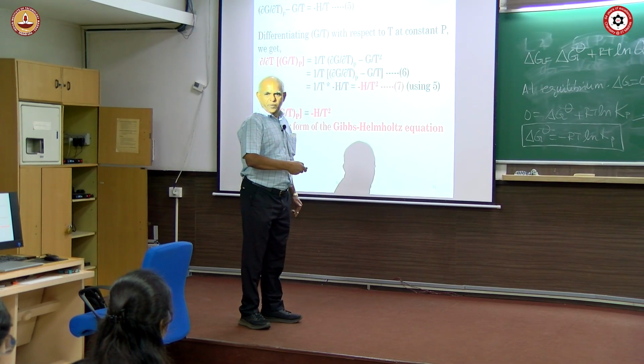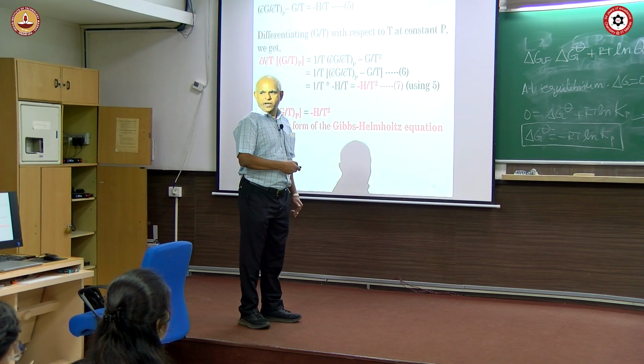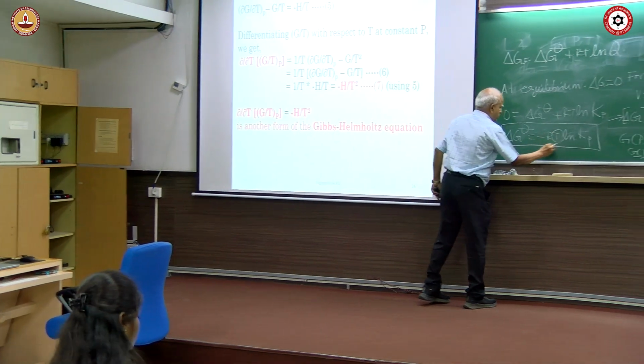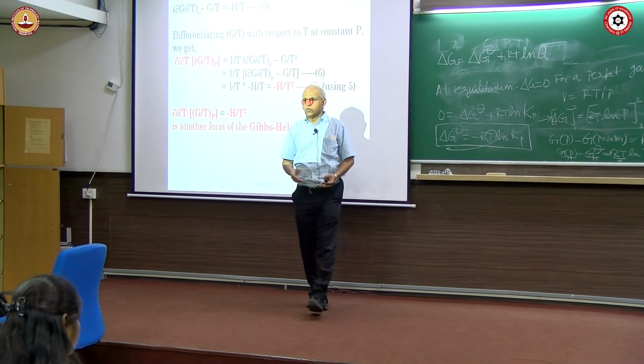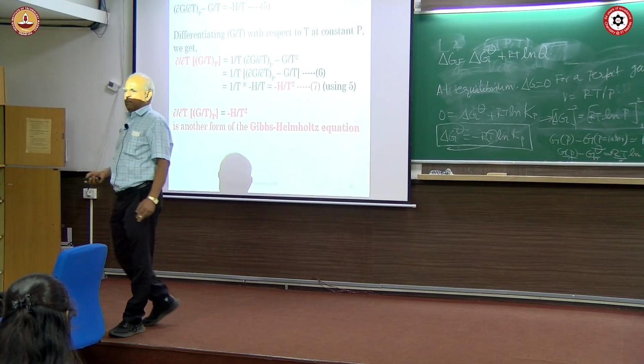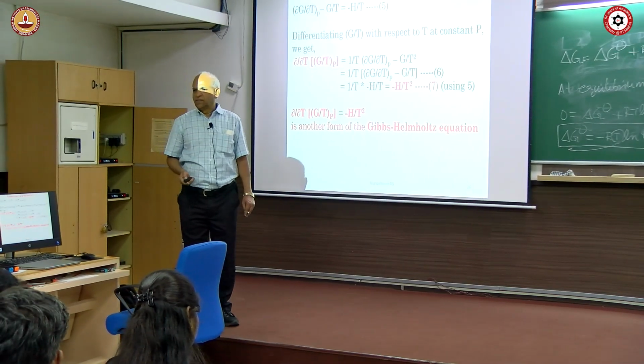When the G/T comes here, what does this become? Nothing but equilibrium constant. So, the Gibbs-Helmholtz equation is a form of variation of equilibrium constant with temperature. Simple form.